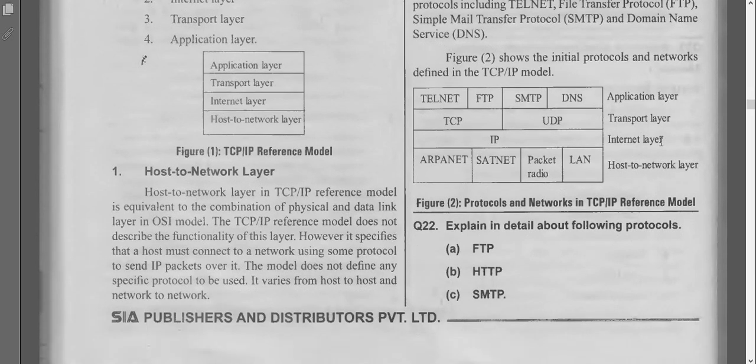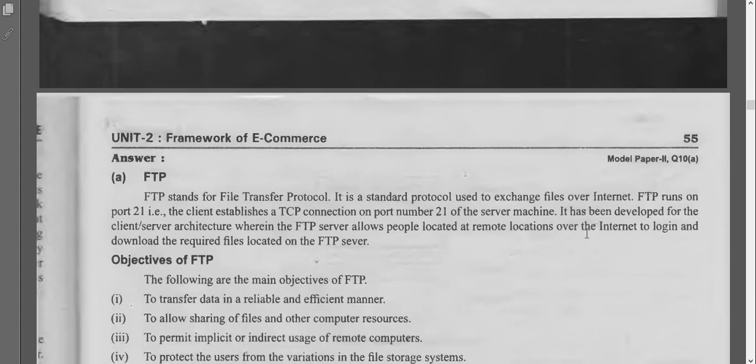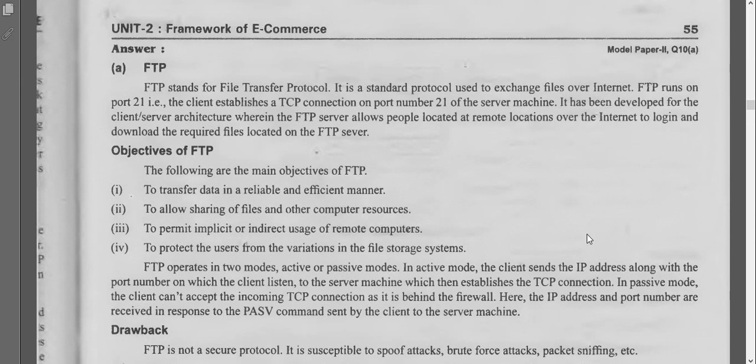We are discussing this in detail in this question: FTP, HTTP and SMTP. First we will discuss FTP, File Transfer Protocol. It is a standard protocol used to exchange files over the internet. For example, when we are using any disk, we have different things to share screens or remote access to your data. If you want to transfer files from one location to another location, this FTP protocol will be used. Through FTP only we can transmit files through the internet.